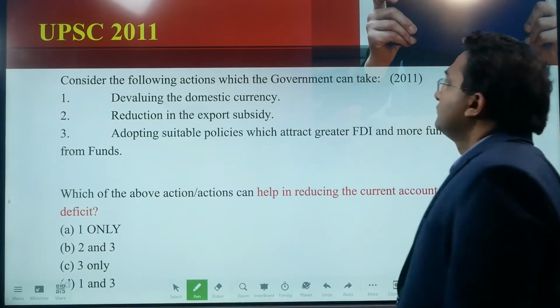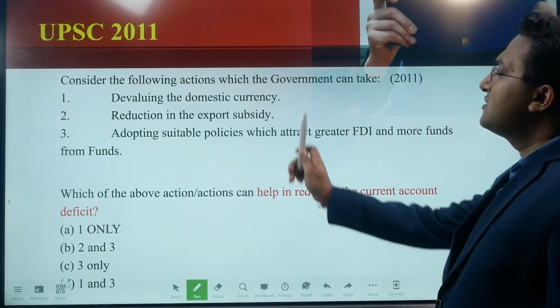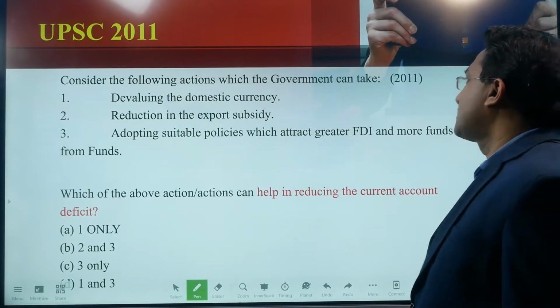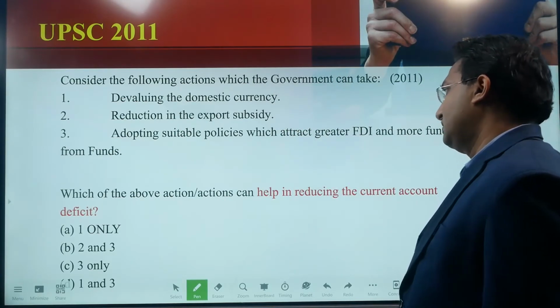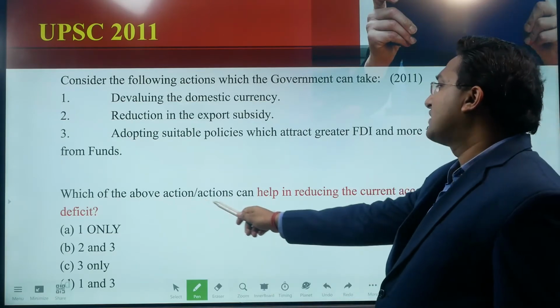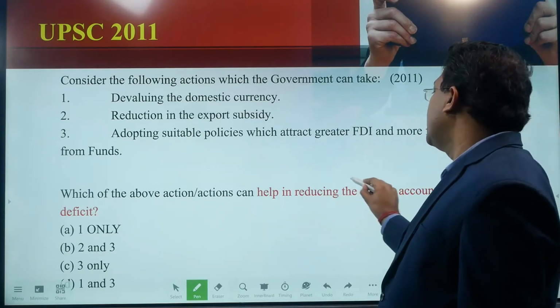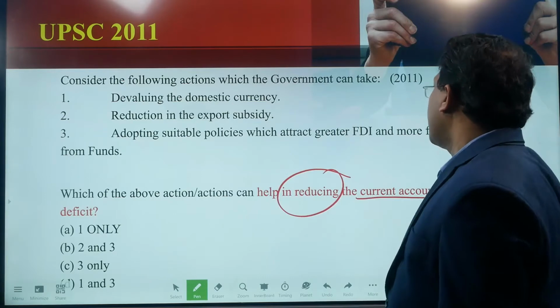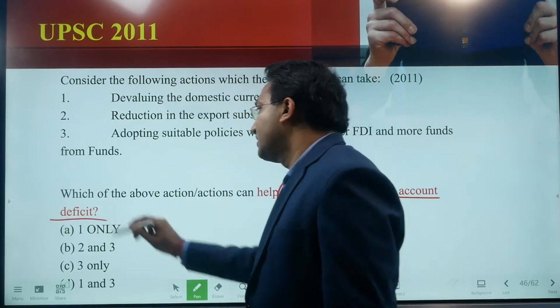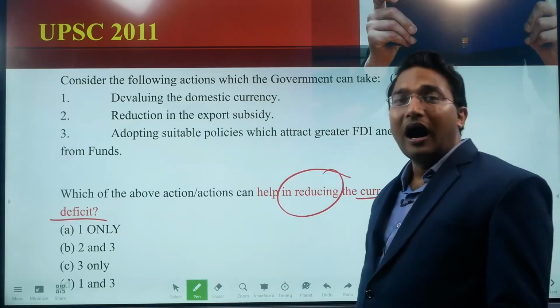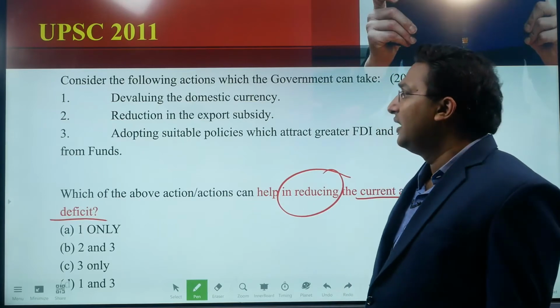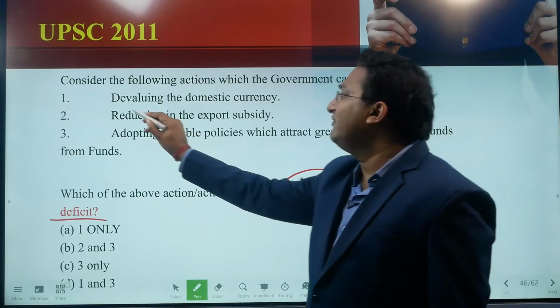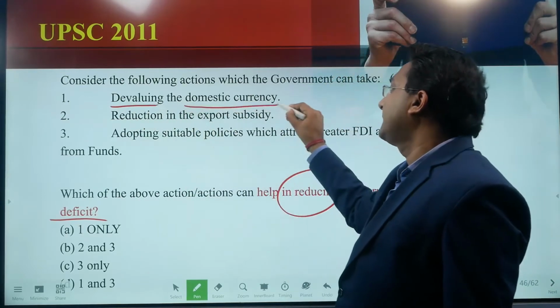Consider the following actions which the government can take, and which of the above actions can help in reducing the current account deficit. So the question is about how to reduce the current account deficit. Statement 1, devaluing the domestic currency.